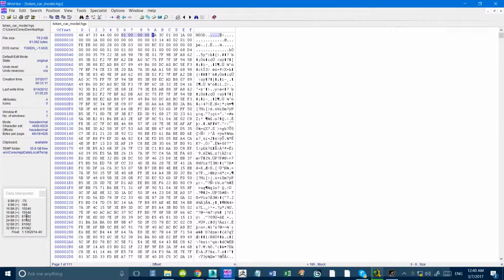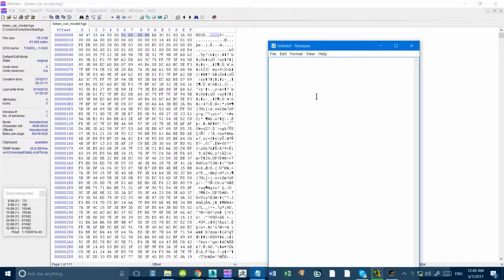So we got 81082. I should be writing this stuff down. Long is the file ID. Short, I don't know. Okay. Short. Long, don't know. Long, file size.